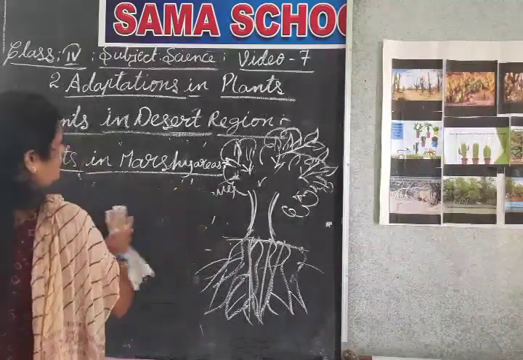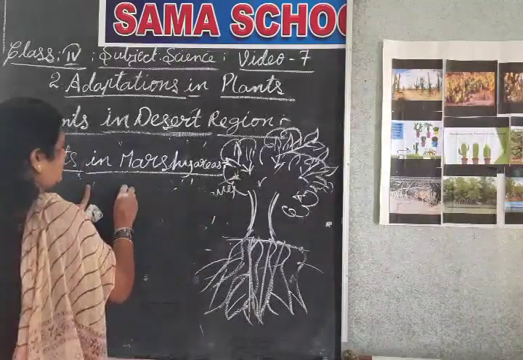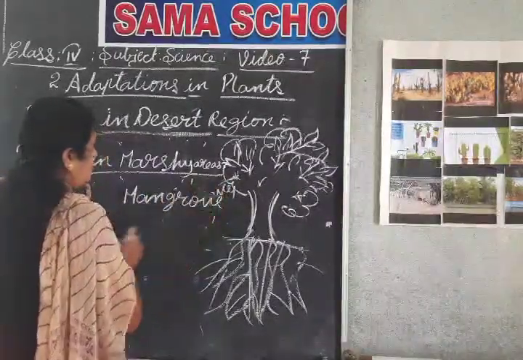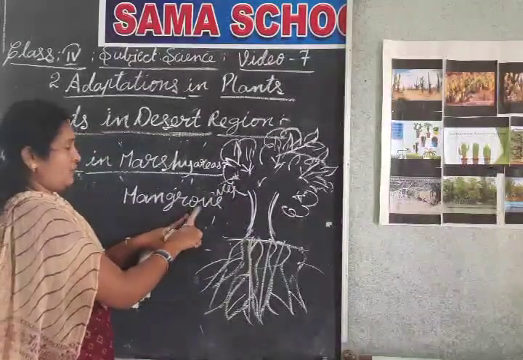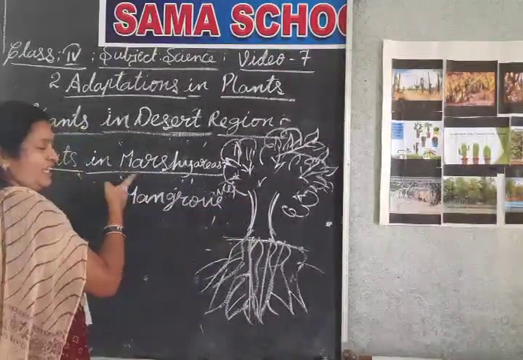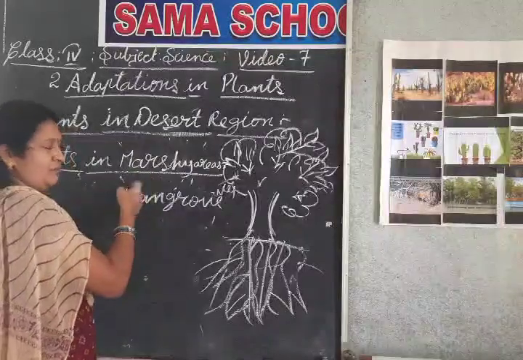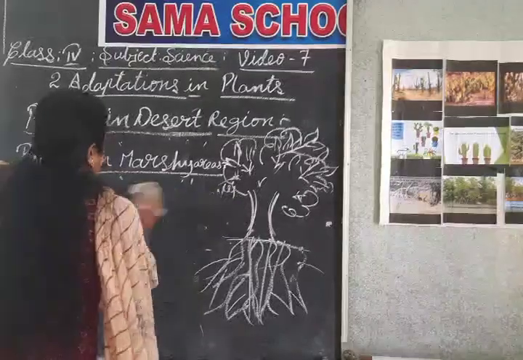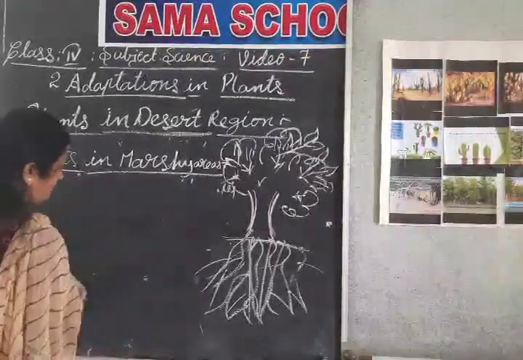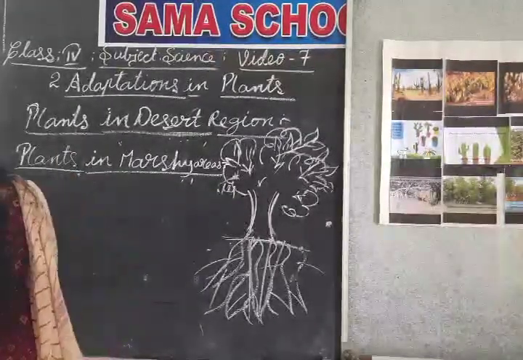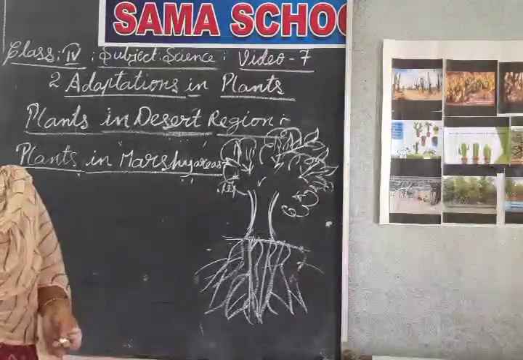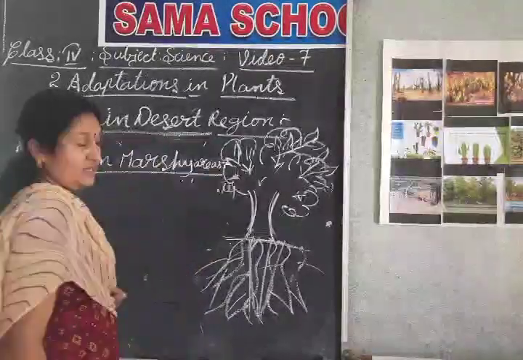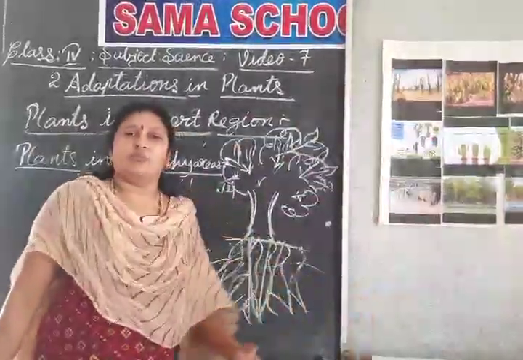Have you understood till now? One more thing, children: mangrove, MANGROVE. You should learn the spellings also, children. MANGROVE, mangrove, and marshy, MARSHY, marshy, because these are all new terms. You should repeat them many times. And today we observe two new places. Now we will go to one more region.